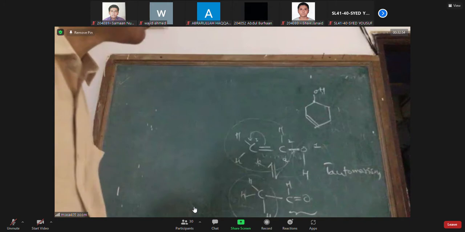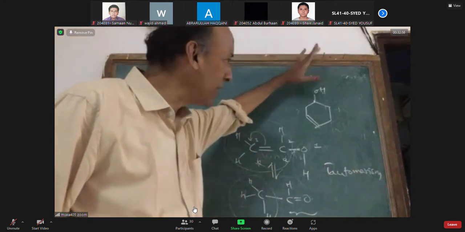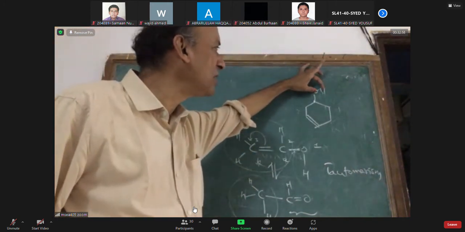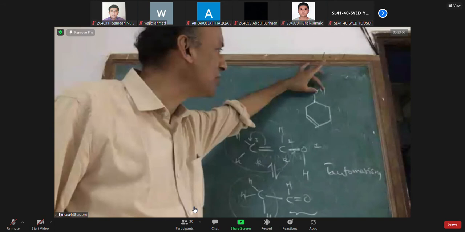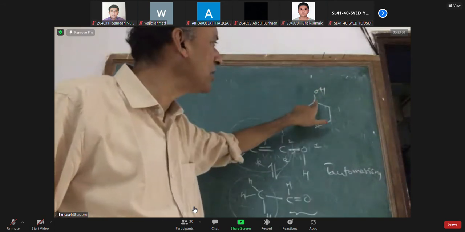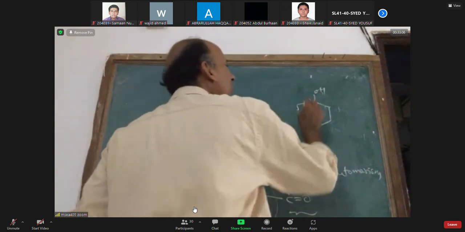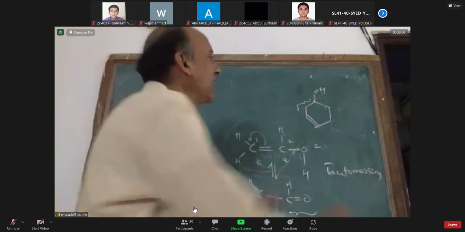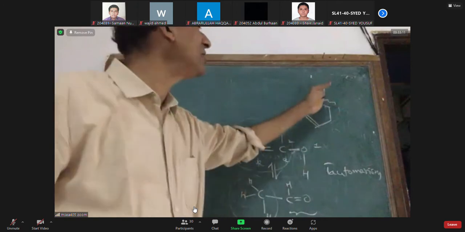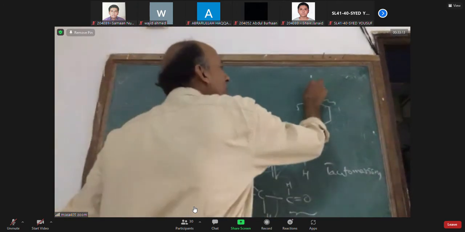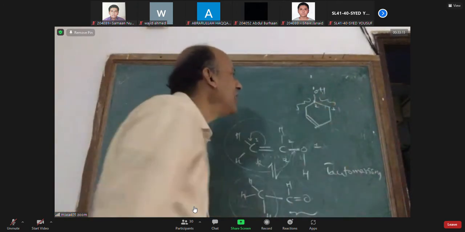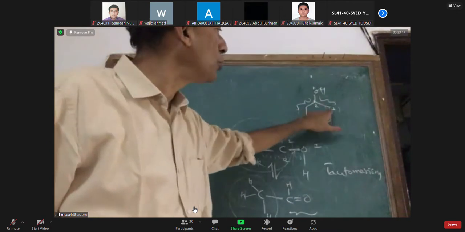Yes, sir. My problem is that the oxygen which has hydrogen, which is sp3 hybridized, must be linked to a carbon, and that carbon must have a double bond. It should have a double bond here. If there is no double bond here or here, how can the hydrogen shift? Hydrogen should shift from atom 1 to atom 3. In order to shift from 1 to 3, atoms 2 and 3 must have a double bond.